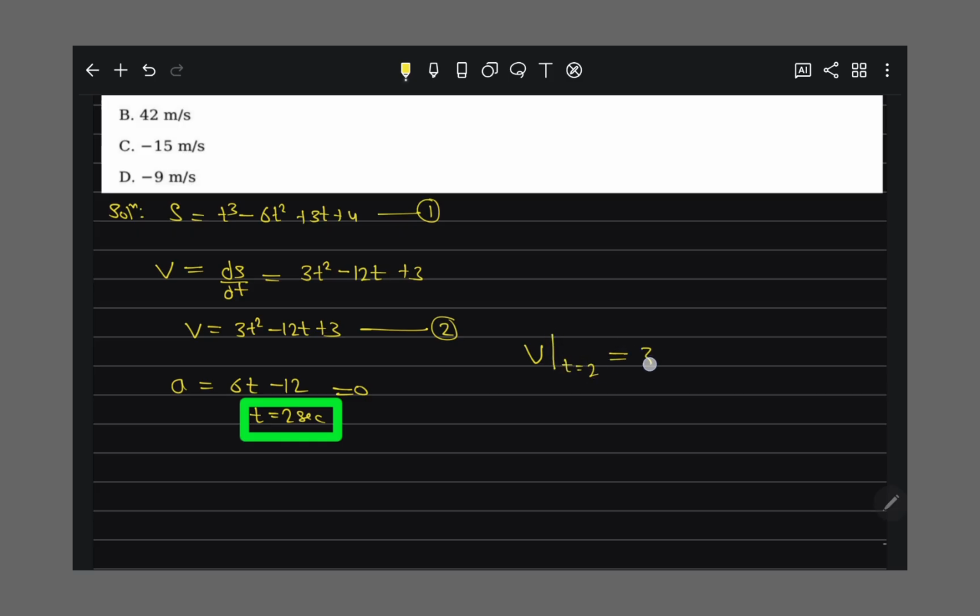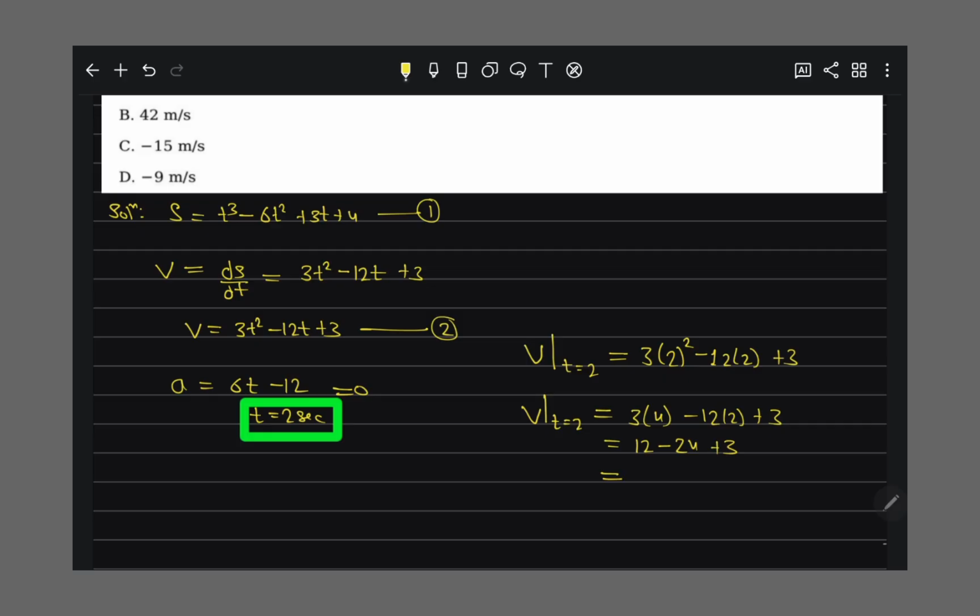So we have to find velocity at that time, that is 3 times 2 squared minus 12 into 2 plus 3, right? Velocity at t is equal to 2 is basically 3 into 4, that is 12, minus 24 plus 3.